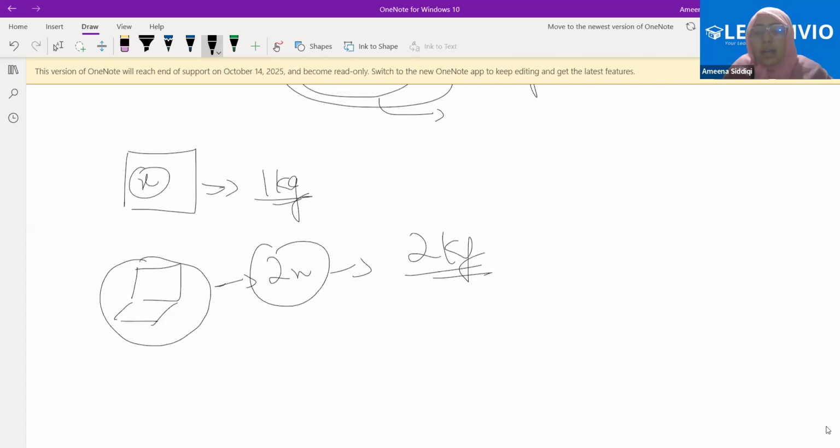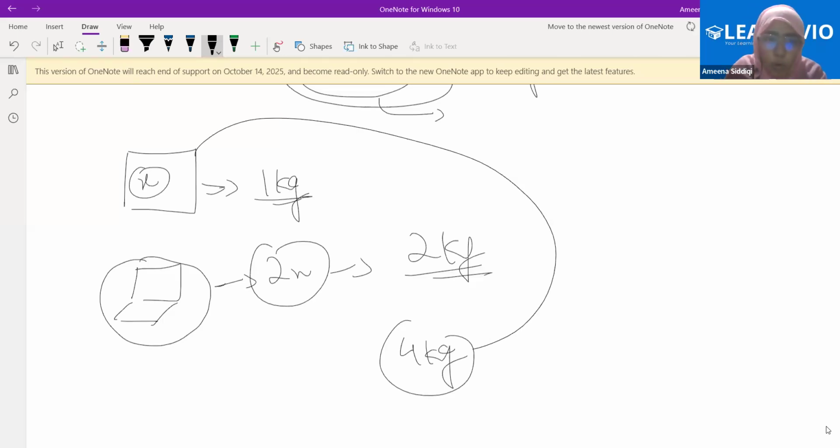If there's anything that weighs 4 kg, what do we mean by 4 kg here? It simply means whatever that matter is, the mass of that matter would be 4 times that of this square box. That is why we are getting 4 kgs, 4 times of whatever we have considered as the unit here.